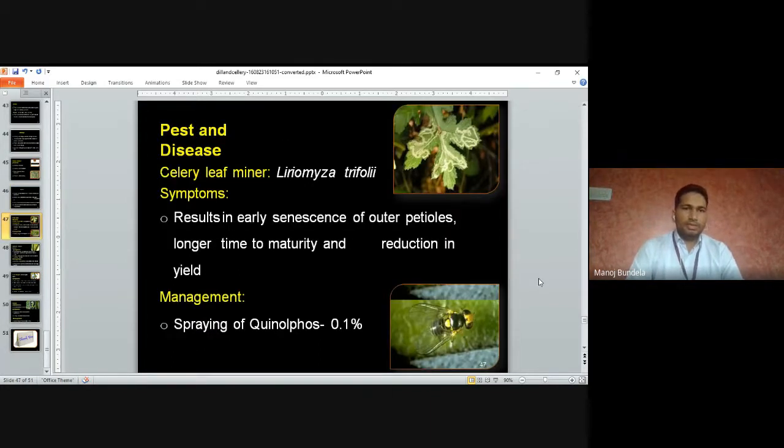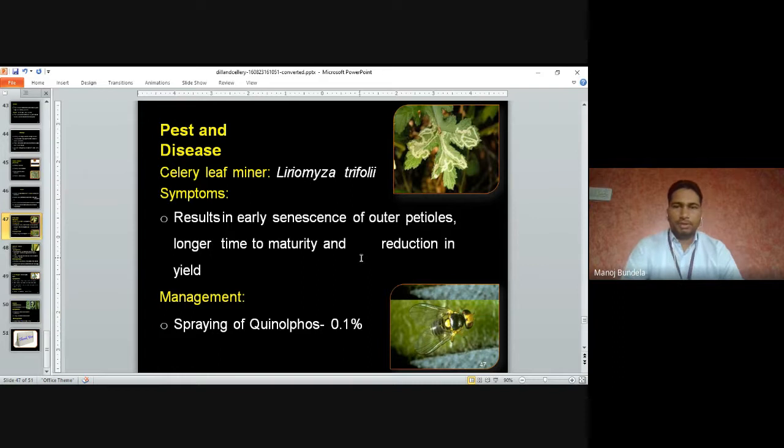Pests and diseases. Celery leaf miner, Liriomyza trifolii. The symptoms are early senescence of outer petioles, longer time to maturity and reduction in yield. This develops from the leaf miner.